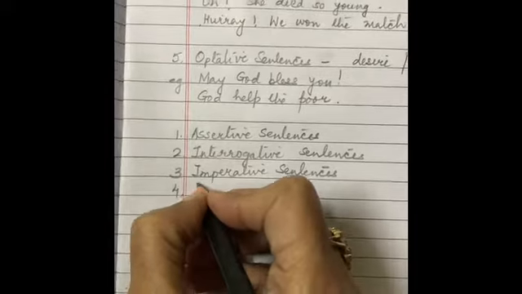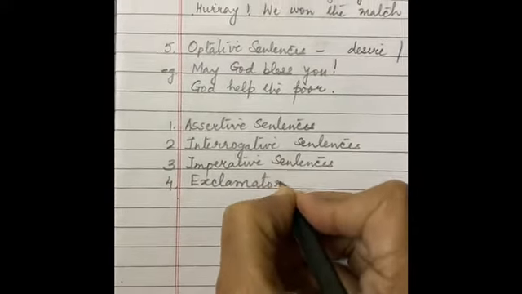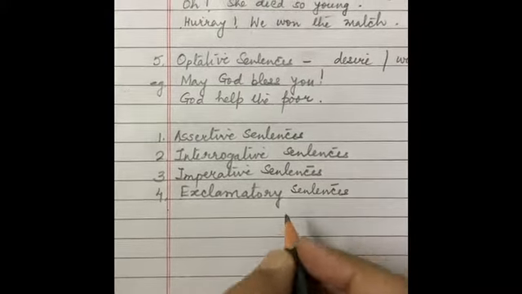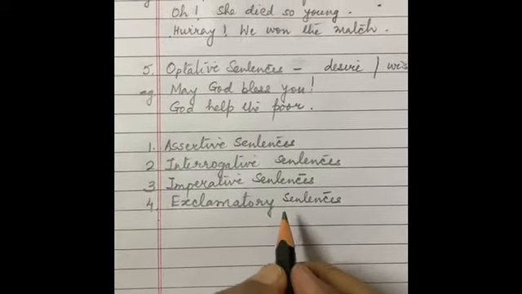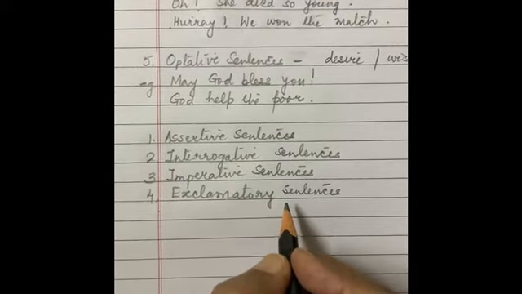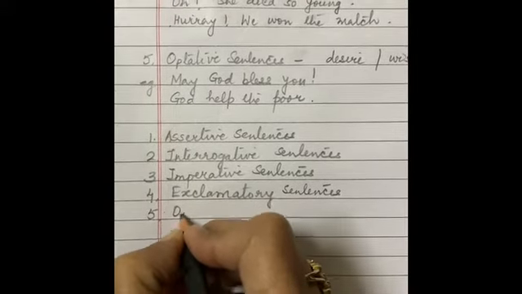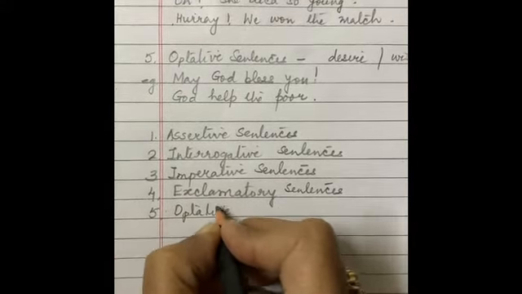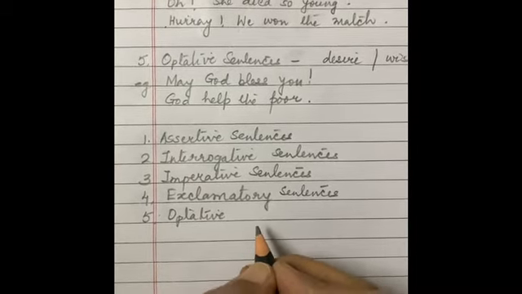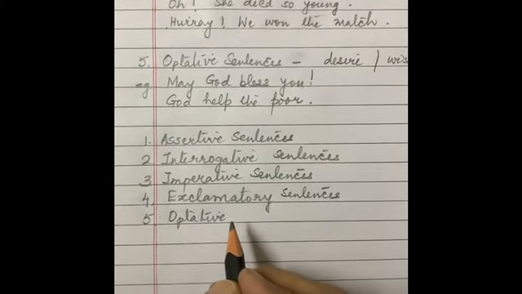Then the exclamatory sentences, they begin with a capital letter and they may or may not end with an exclamation mark. Then the last kind, which is optative. Once again, they may or may not end with an exclamation mark. And all of them begin with a capital letter.